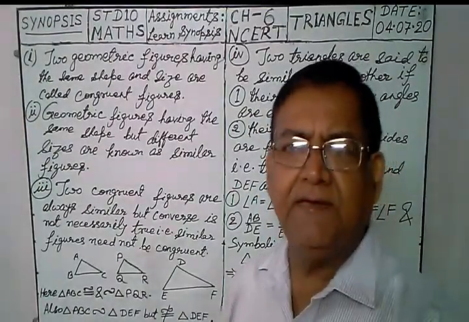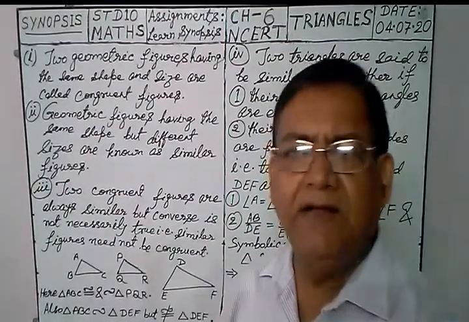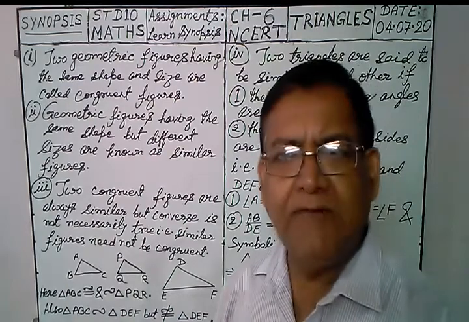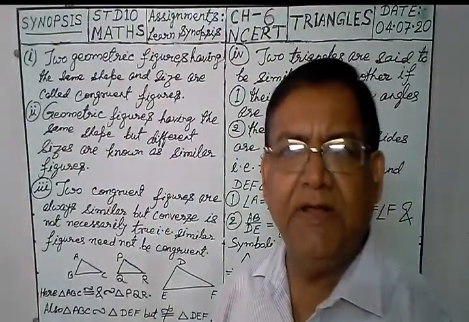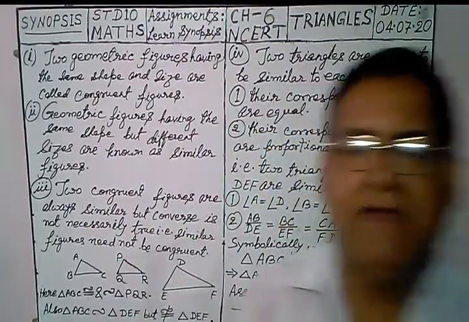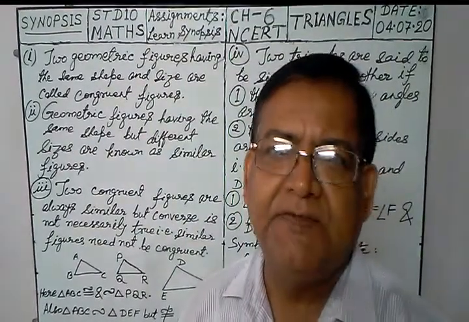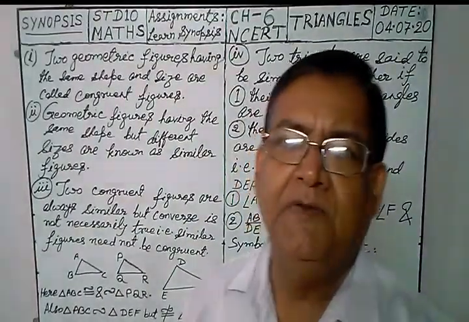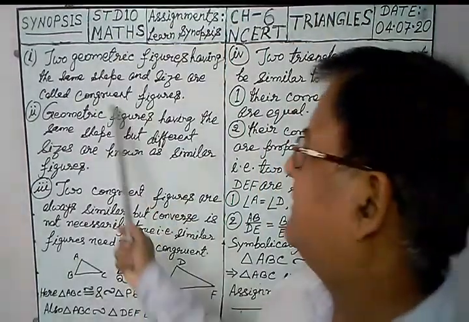If you are taking two triangles, they will be equal, not only angle wise but also side wise. That is called in all respects, side wise or angle wise. So if this is so, then these are called congruent figures.